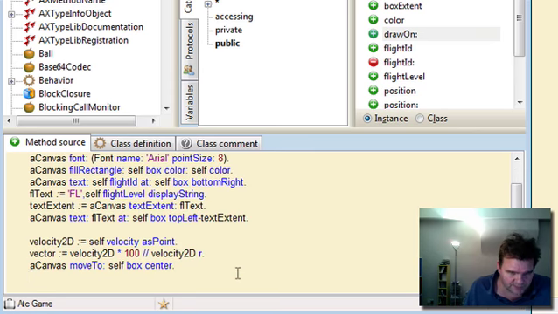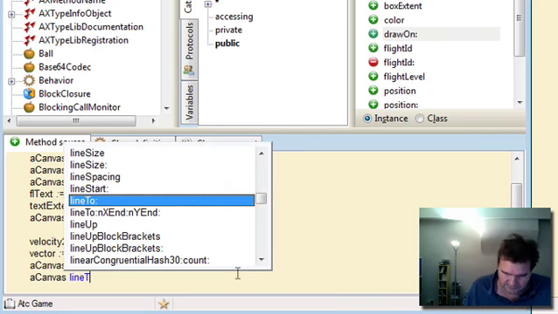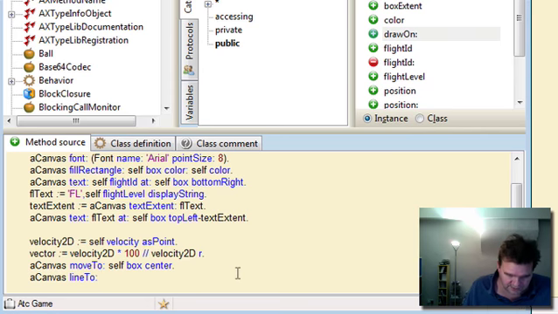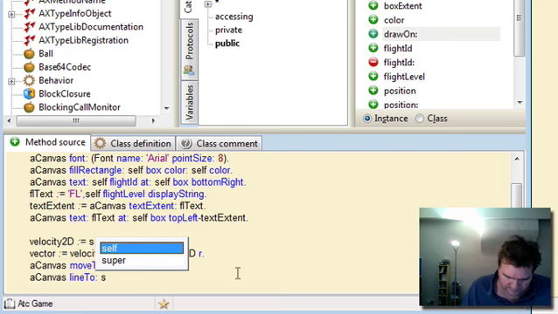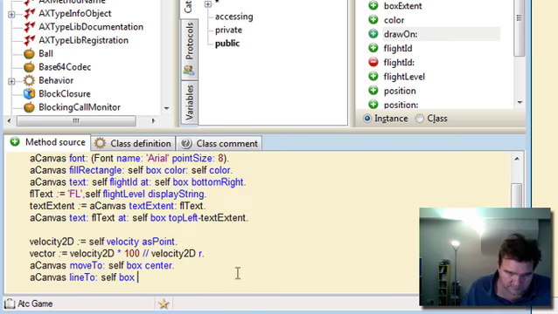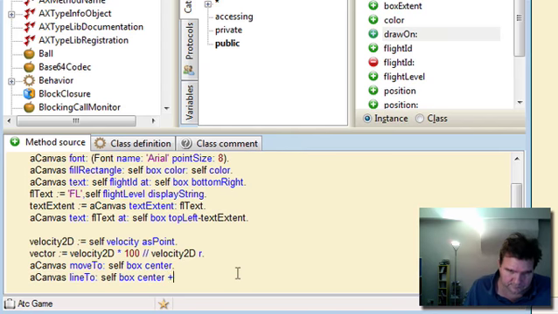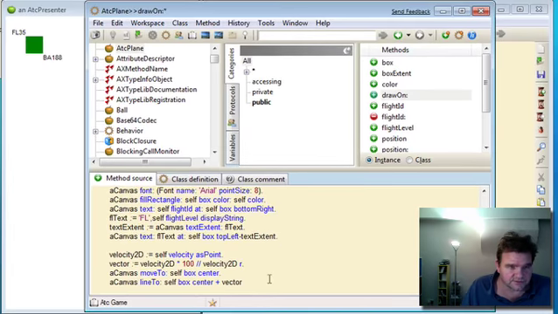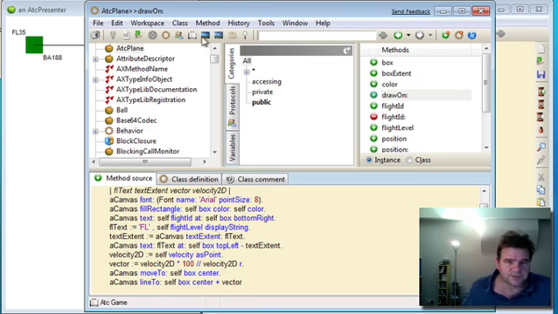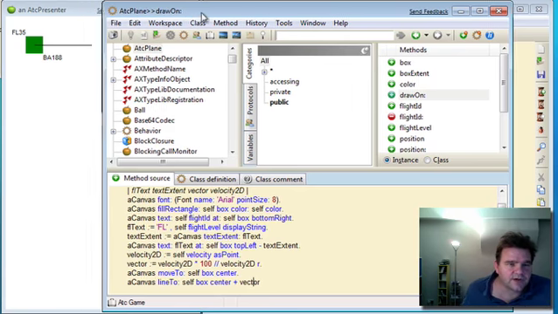Okay, and then we're going to ask it to draw a line to the center of the box offset by that vector. Okay, that should do it. Let's compile it and see what happens. Oh my word, it actually works. So we've got our line in there.